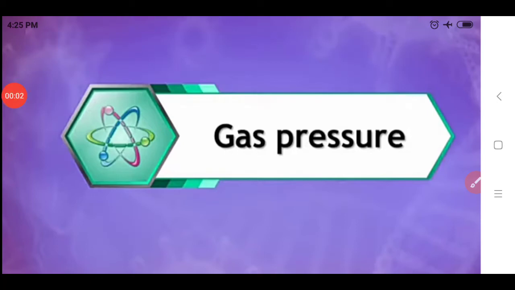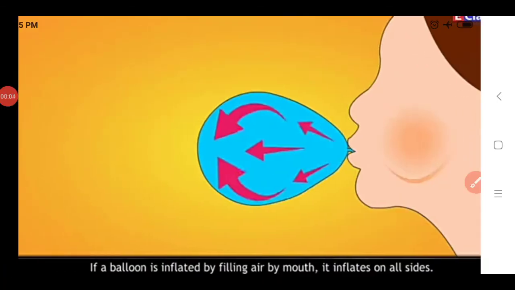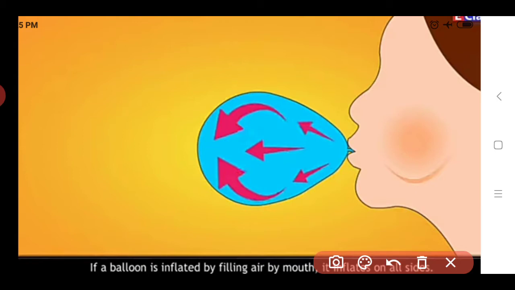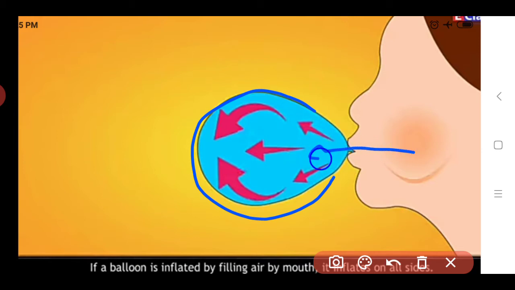So we see gas pressure. For this, we see this example of how gas exerts pressure on a surface. See, a balloon is inflated by filling air by mouth. Inflated means we blow the air inside this balloon by our mouth.